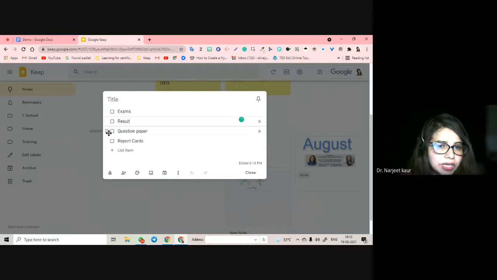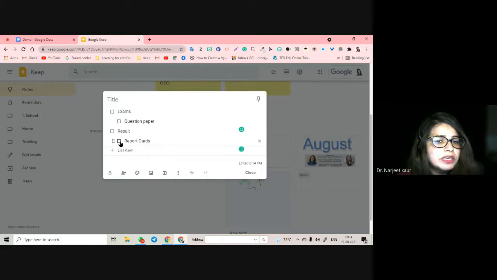So what I do is I have to move, drag, and place things. Okay, you can move and drag. So I drag question paper below exam, and if I want to turn my question paper into a sub list of exam, what I have to do is just drag it towards your right a little, and it will become a sub list. Just drag your report cards to the side a little, to your right, slide it a little, and it becomes a sub list. So you can drag and drop and do a lot of things with your sub lists here.